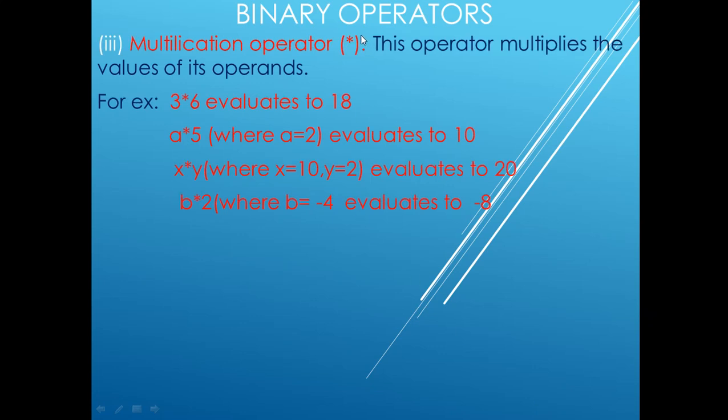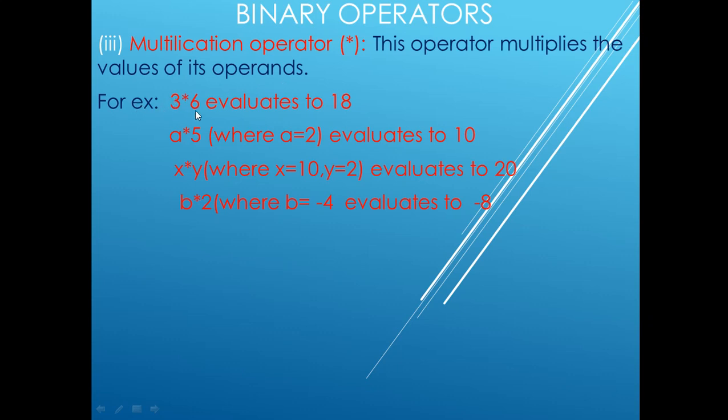Next is the multiplication operator. The symbol you will use here is the asterisk, not the cross multiplication symbol. This operator multiplies the values of its operands. Whatever operands you use in the statement will get multiplied.